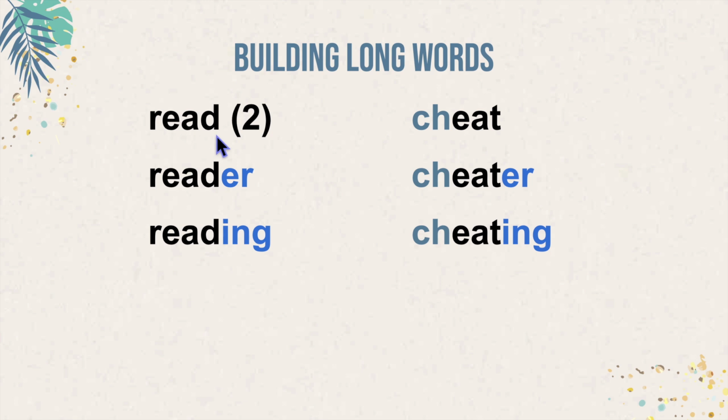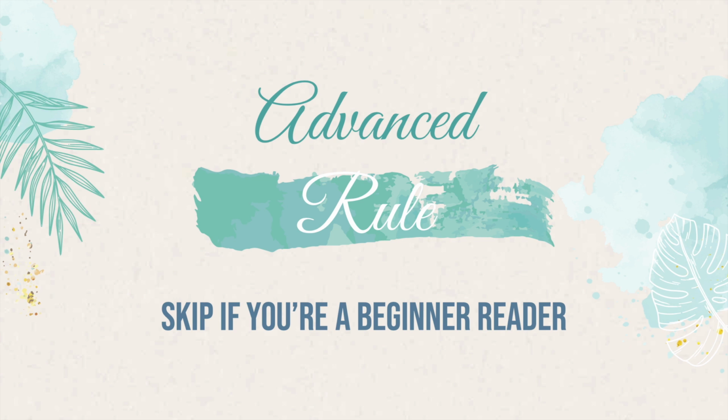Here we have two different ways we can pronounce this word. It can be read, the present tense, or with a short E, read, the past tense. We can add suffixes to the end, which only makes sense for the present tense. So reader, and here we have ing, reading. CH is going to use its most common sound of ch here. So we have ch, eat, cheat. We can add er and ing, and we get cheater and cheating. The rest of this lesson is not for beginner readers.